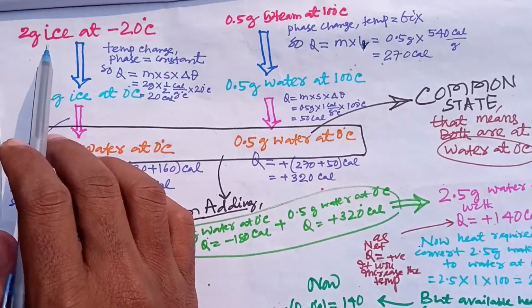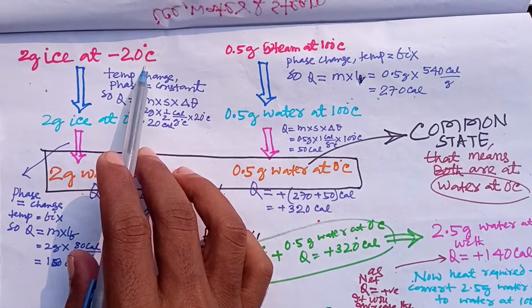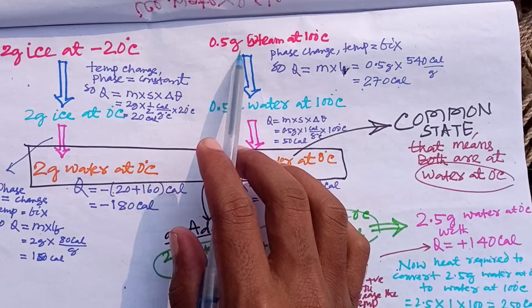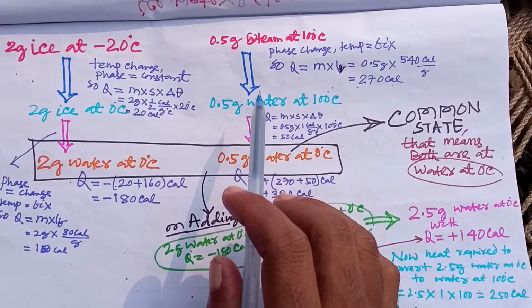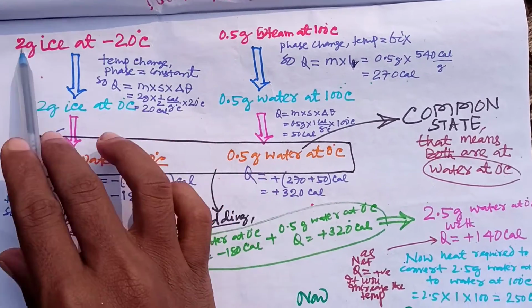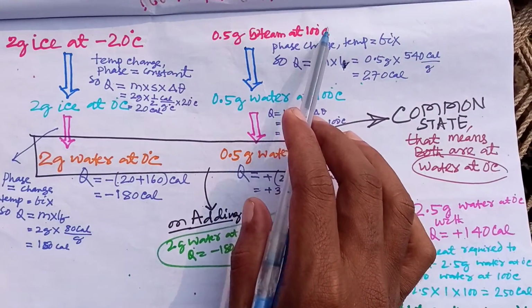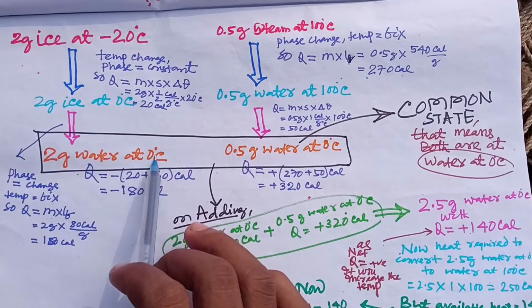So basically, 2 gram of ice at minus 20 degree centigrade is mixed with 0.5 gram steam at 100 degree centigrade. So how to do that? First of all, we have to convert both of them to a common state. So we want to convert them to water at 0 degree centigrade.